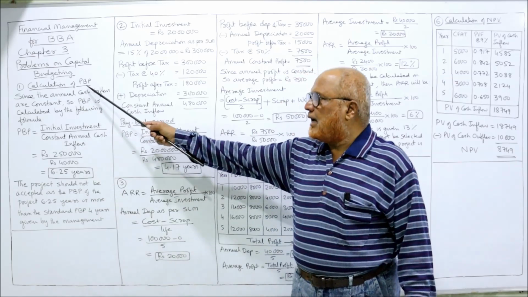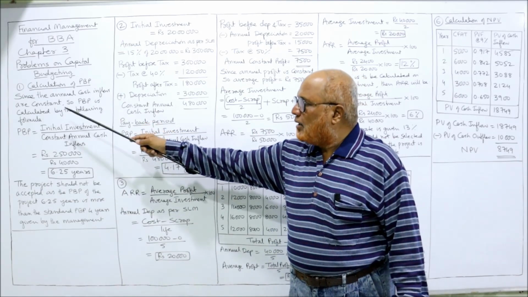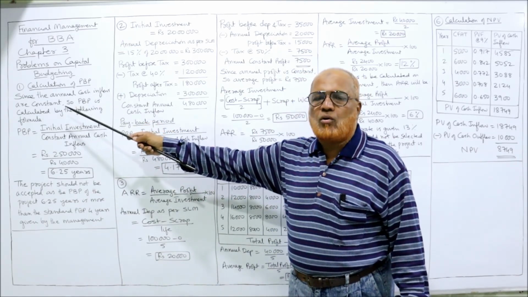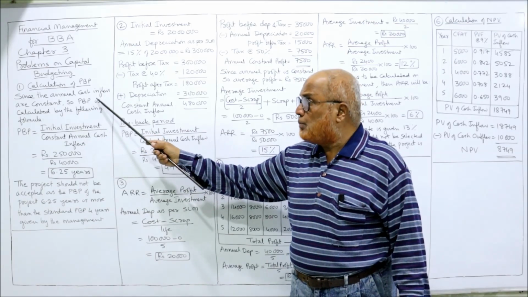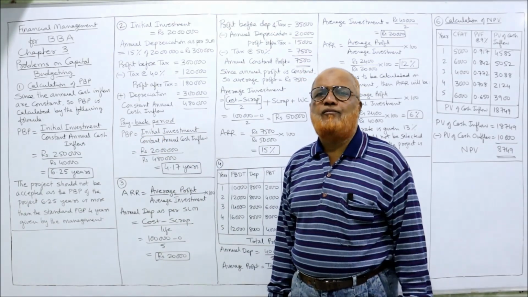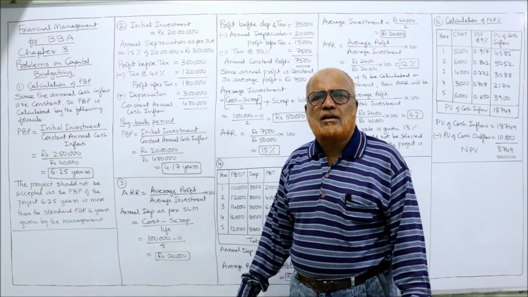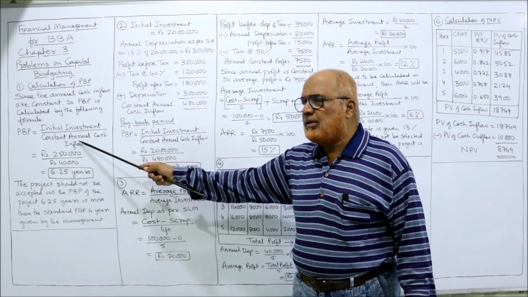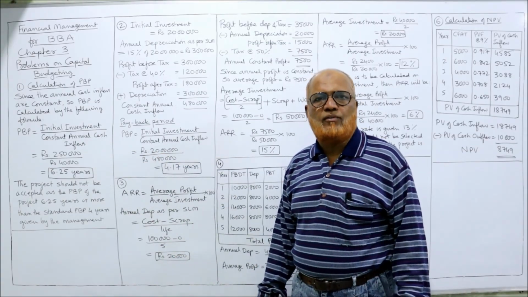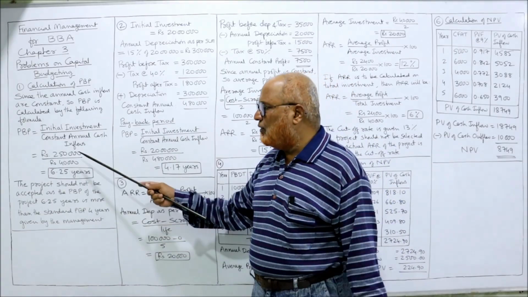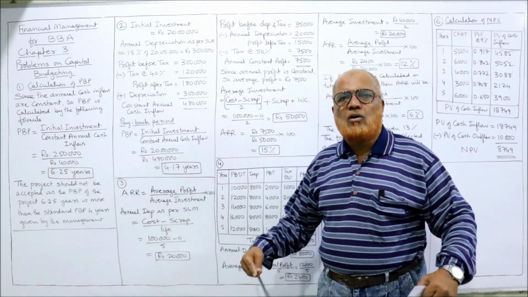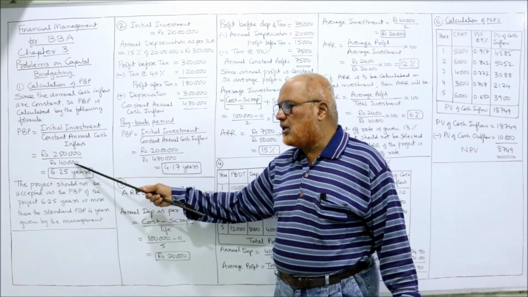Now see here, calculation of PBP. Since the annual cash inflows are constant, PBP is calculated by the following formula. Simple formula: initial investment divided by constant annual cash inflow. Initial investment 2,50,000. Every year constant annual cash inflow 40,000.